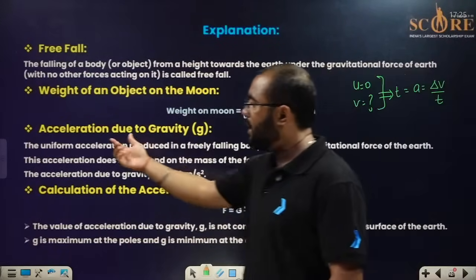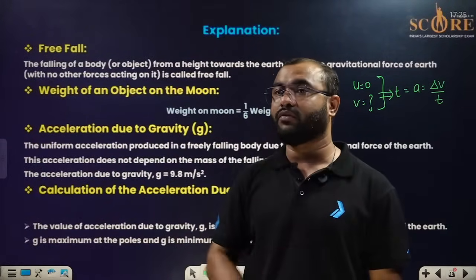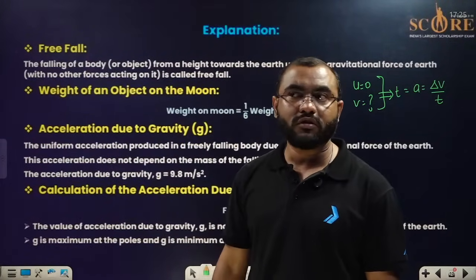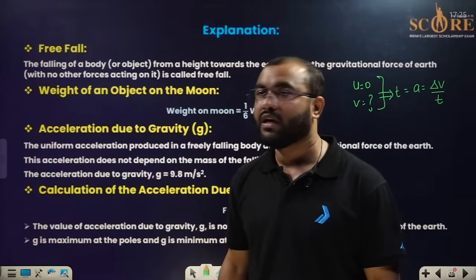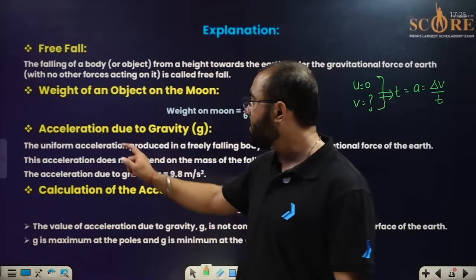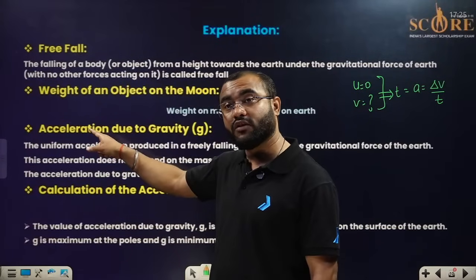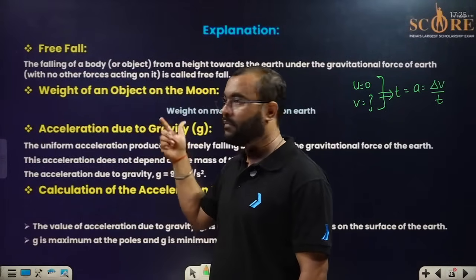That is why acceleration. Now the question arises, who is responsible for this acceleration? Only one force is responsible for the acceleration. Which force? The gravitational force, which we call gravity.